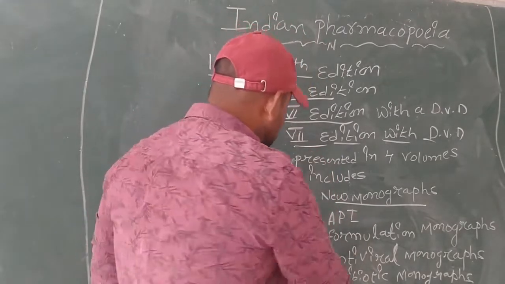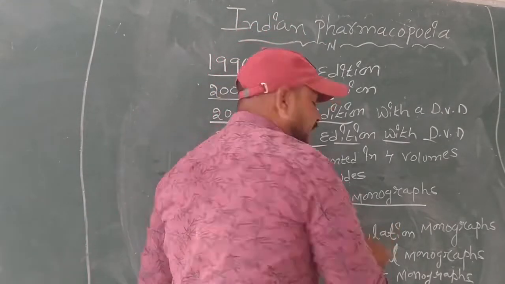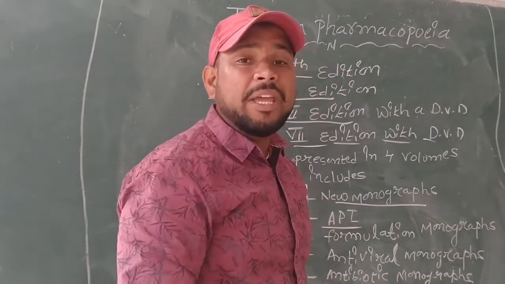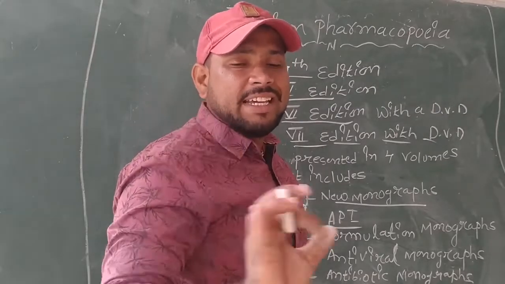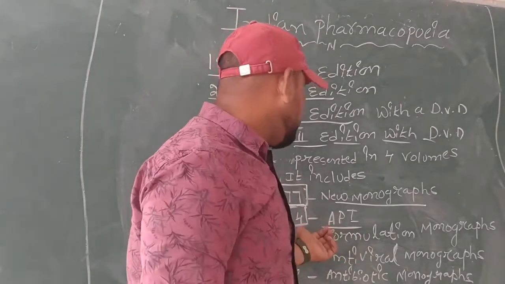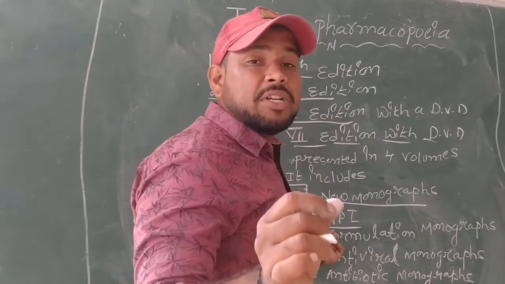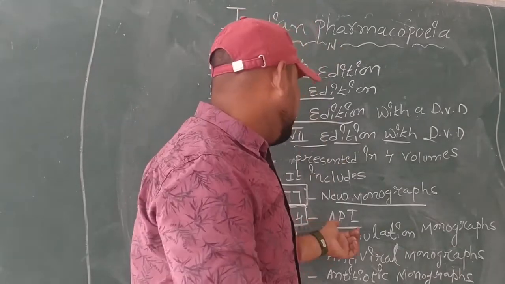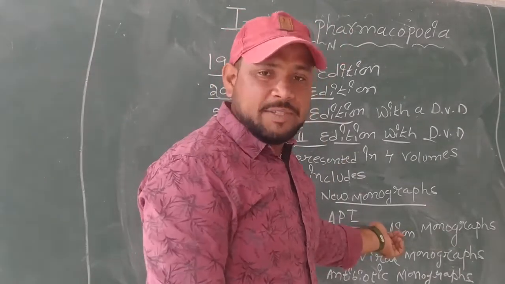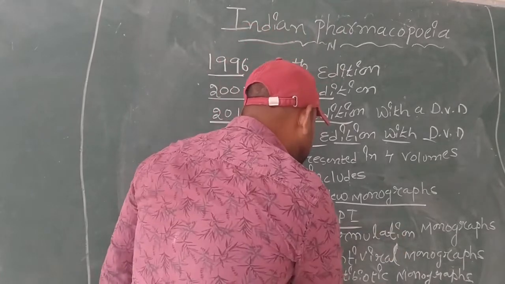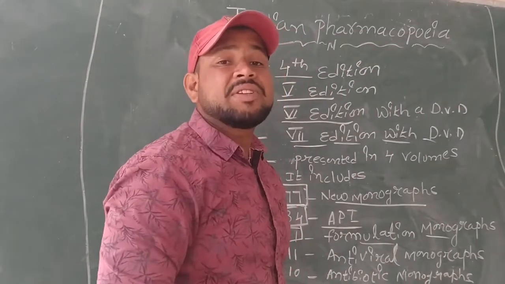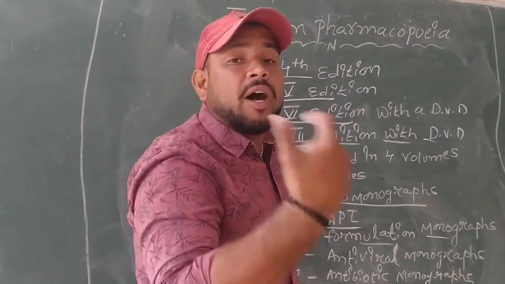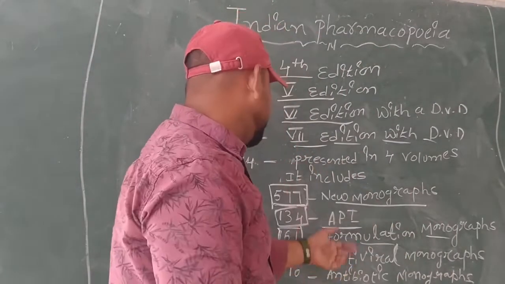Next, 134 APIs, API meaning active pharmaceutical ingredient. They have written 134 active pharmaceutical ingredients and their preparations in this book, and then 161 formulation monographs, the new formulation documents.